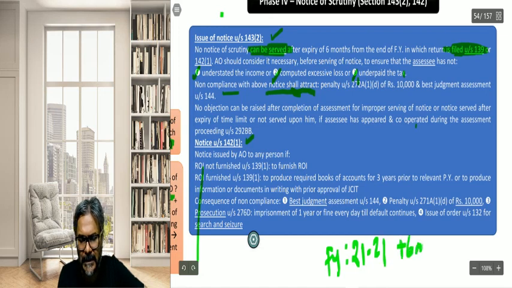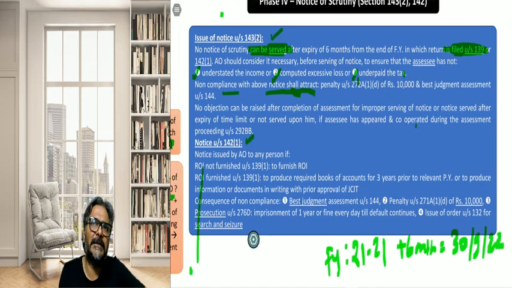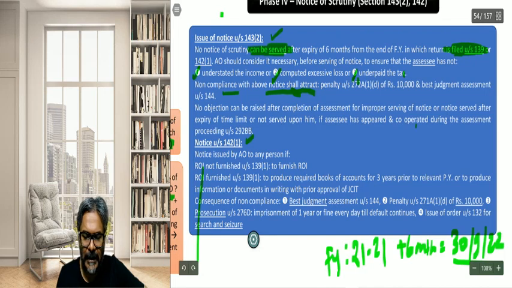You add 6 months, and it comes to 30th September 2022. So 30th September 2022 is the latest time by which you need to serve. It is about the service of the notice of scrutiny. The service of the notice of scrutiny should have taken place up to 30th September 2022.